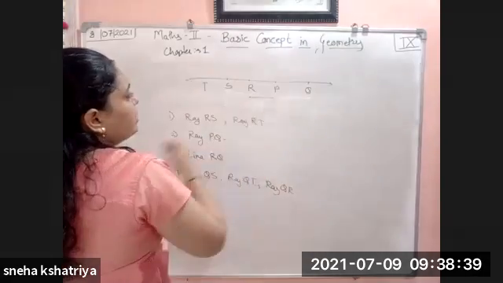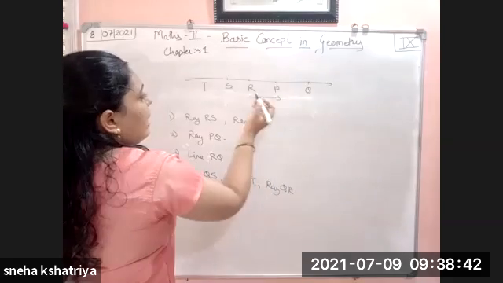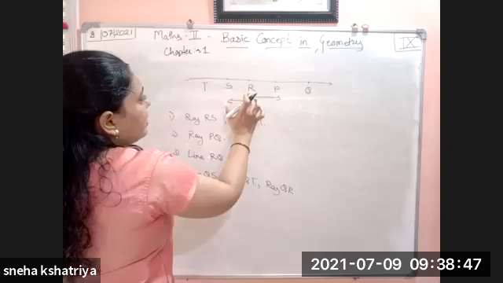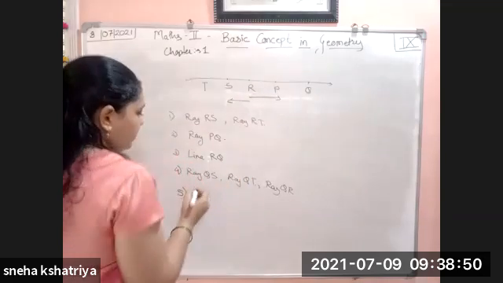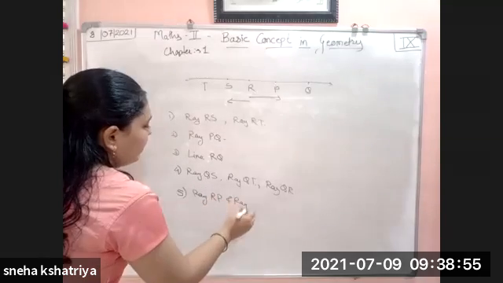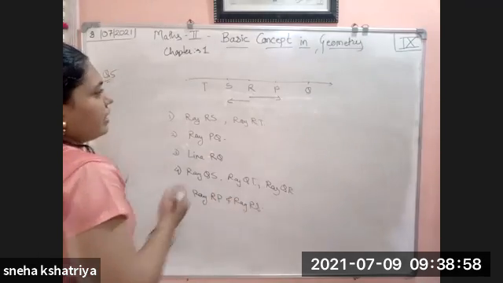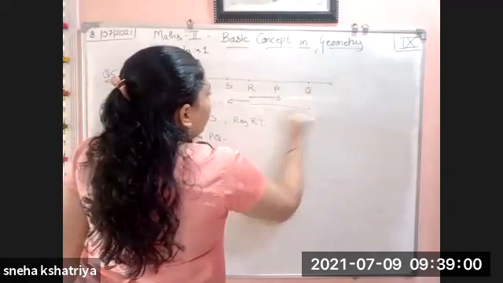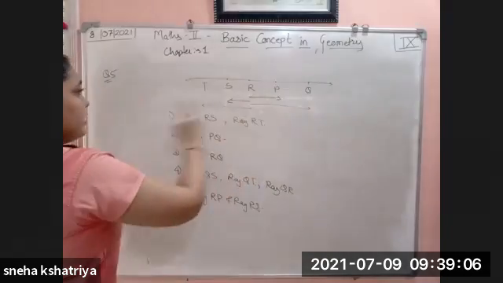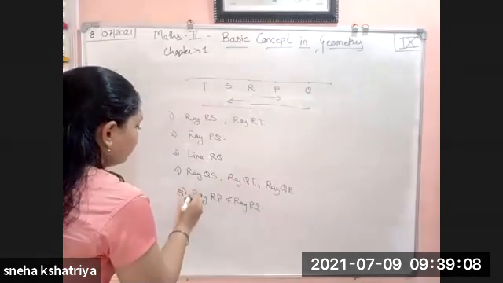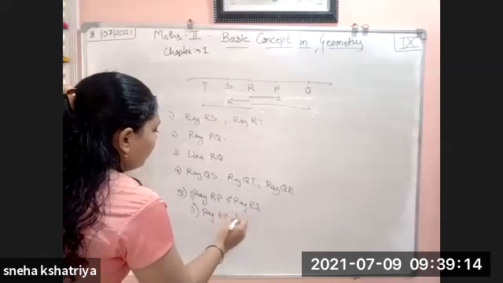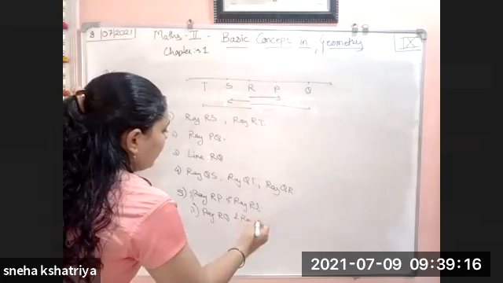So if one is going here, the end point should be this, and one should be going here. So first, the ones nearby, let's write RP and RS. So the first rays will be ray RP and ray RS. And for another one, we can write RQ and RT, which are opposite. If one is going on the right side, then the other should go to the left side. So this is the first pair. The second pair is ray RQ and ray RT.